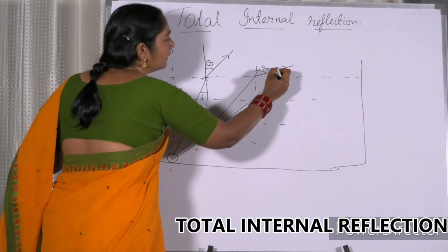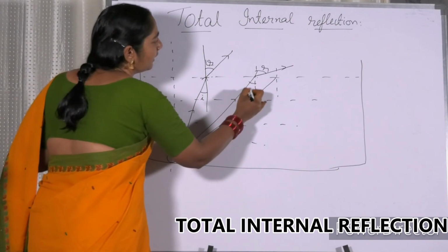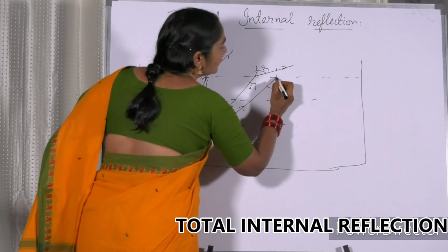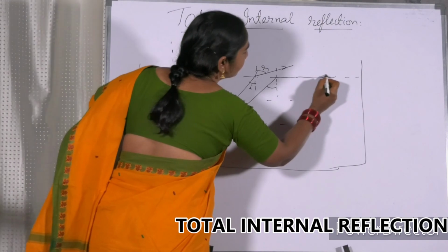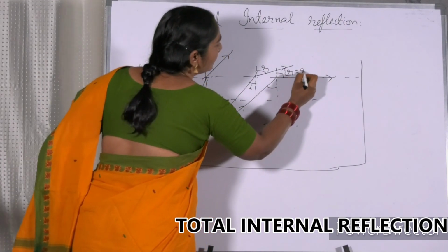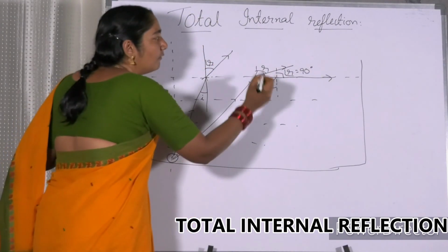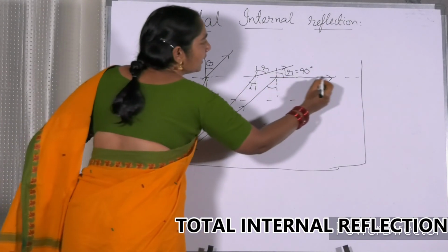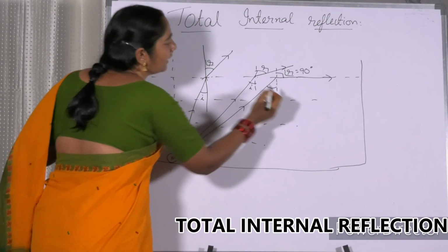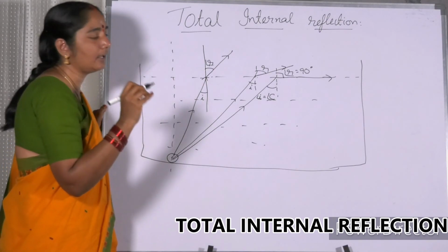Now, in the third case, one more ray like this. Here, this is the angle of incidence. And here, this is a special case. Now, this ray is going along the surface. Means angle R is equal to 90 degrees. This is an important point. When the angle of refraction is 90 degrees, the angle of incidence is called the critical angle.